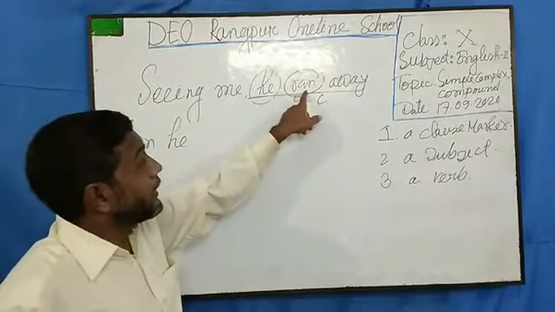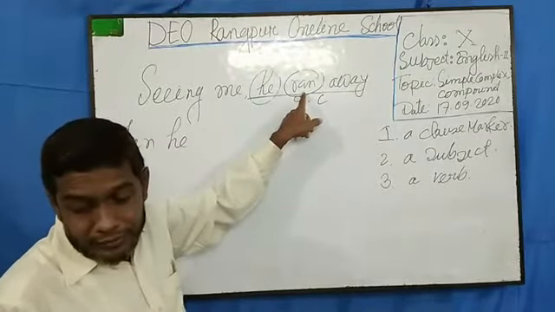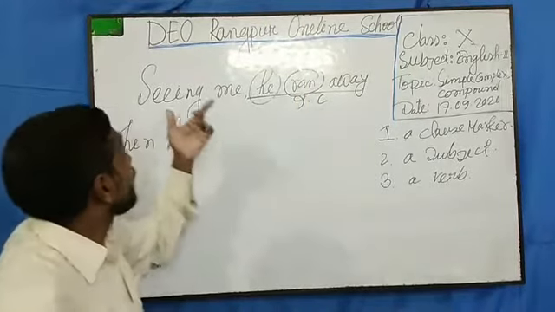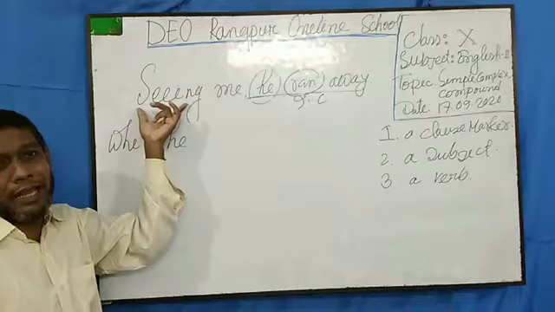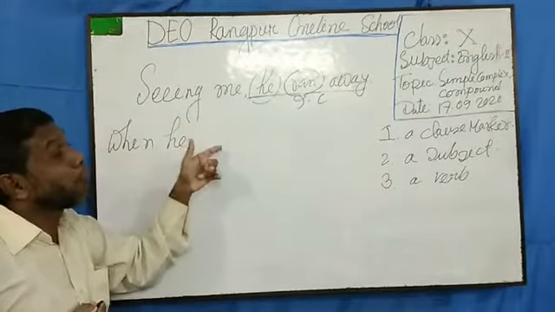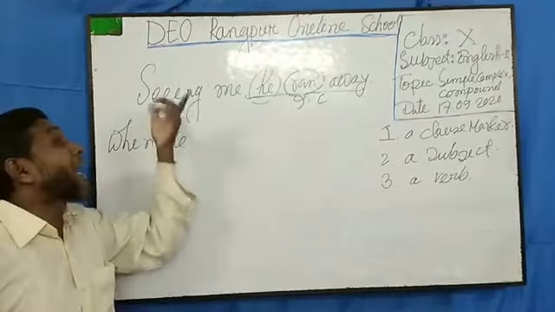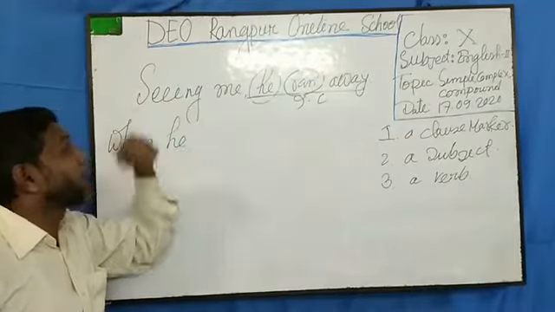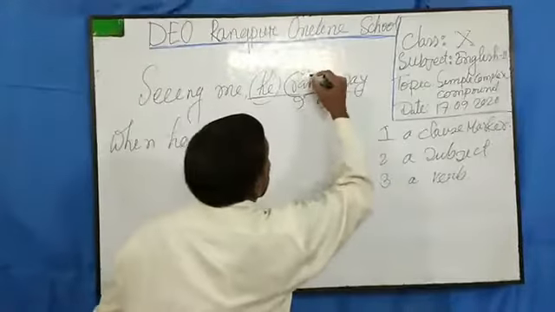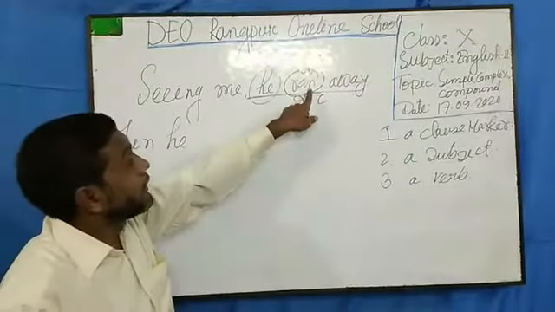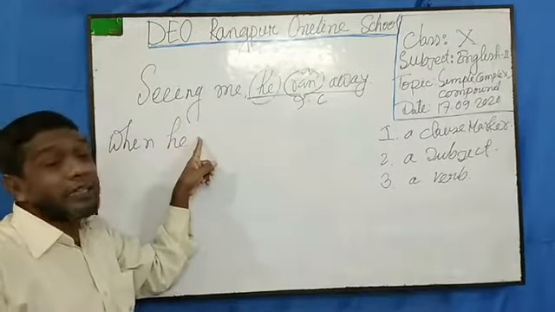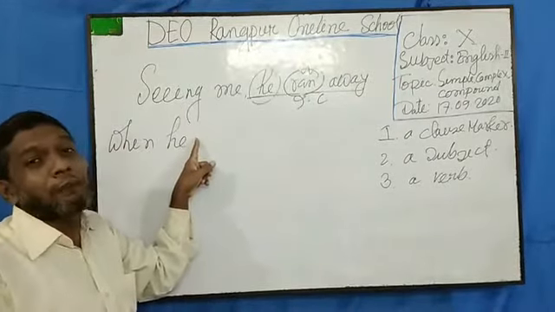This is "ran", so you know this is past indefinite form. So there is a non-finite verb here. You will turn this non-finite verb into finite. How will you turn a non-finite verb into finite? The technique is that you just follow the form here and copy the form of that non-finite verb, then your verb will automatically be formed.